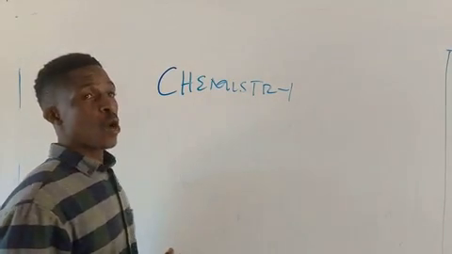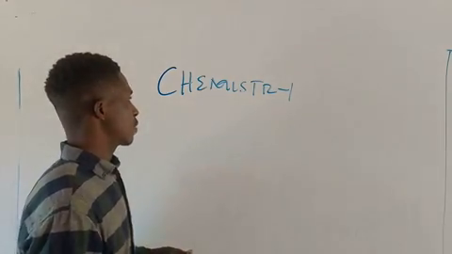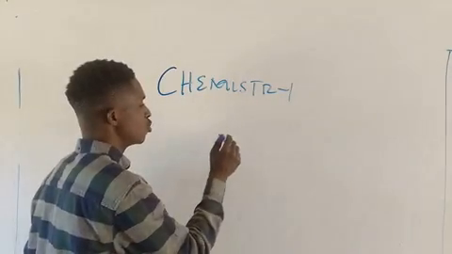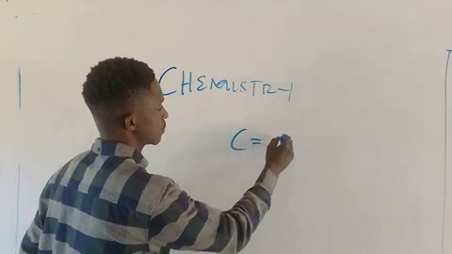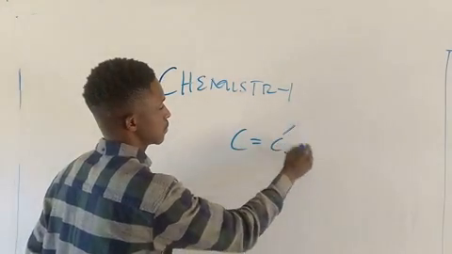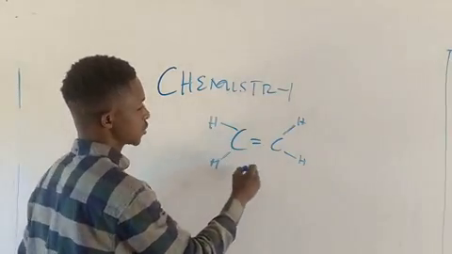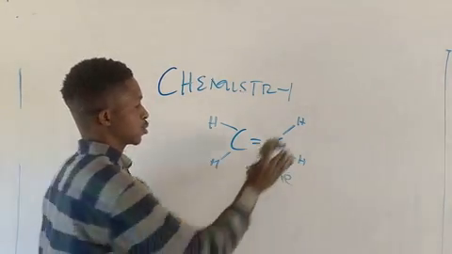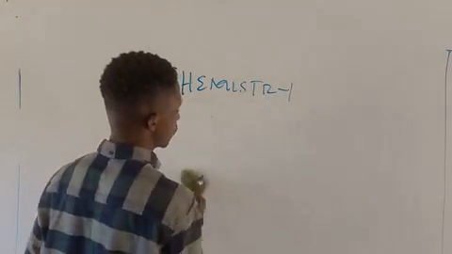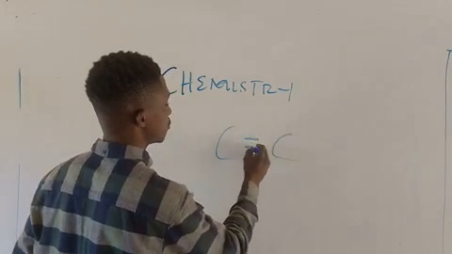And carbon also has the ability to bond with either single, double, or triple bonds. Something of this nature. Can you see? This is called what? Ethene. I can also have carbon bonded to another carbon to form a triple bond.